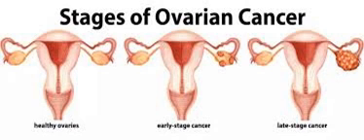Treatment. Treatment for ovarian cancer usually involves a combination of surgery and chemotherapy, depending on the stage and type of cancer. Surgery. Debulking surgery. The primary treatment, involving the removal of the ovaries, fallopian tubes, uterus, and surrounding tissue. The goal is to remove as much tumor as possible. Staging surgery may be performed to determine the extent of the disease.